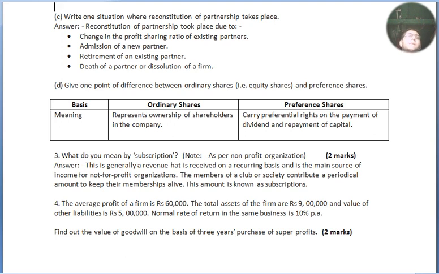Then D, give one point of difference between ordinary shares and preference shares. I have mentioned ordinary shares, that is equity shares. Normally ordinary shares are also known as equity shares. I have written the basis: ordinary shares, preference shares. Under it, the one point is meaning: ordinary shares represent ownership of shareholders in the company, while preference shares carry preferential rights on the payment of dividend and repayment of capital.